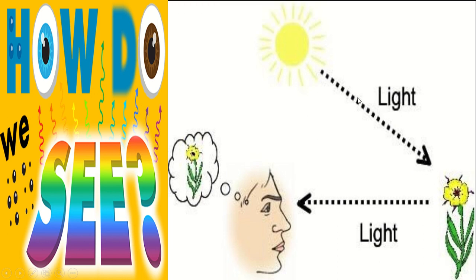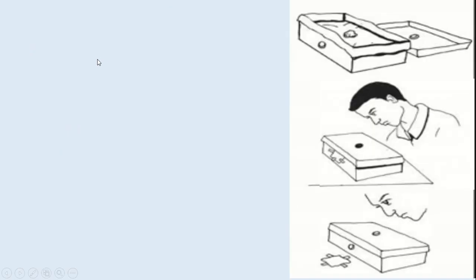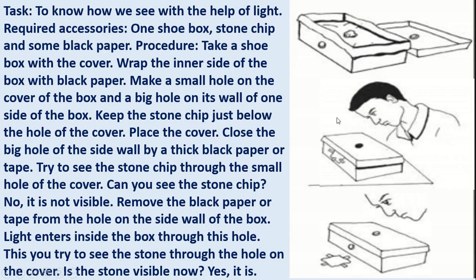That means this is incident light. The light is incident on the flower, and that light is reflected, that means it returns back to your eyes. So this phenomenon is also known as reflection of light. I will explain reflection in an elaborate way in the next content, and today's content is based on some small experiments on phenomena of light.